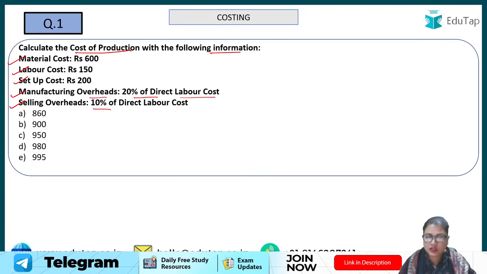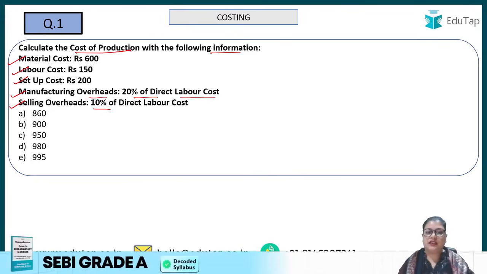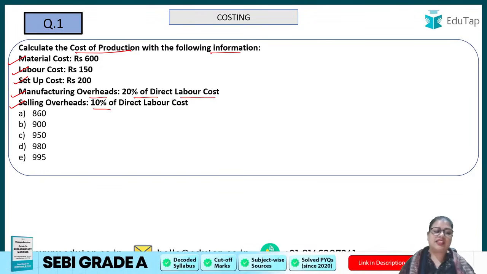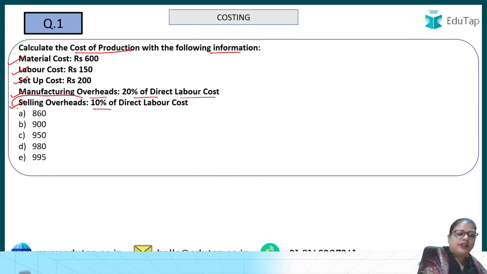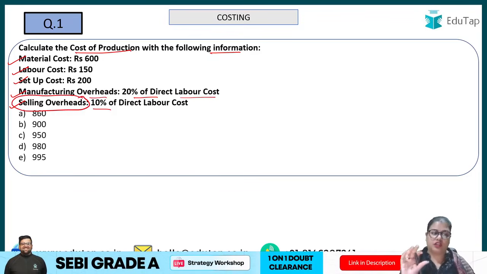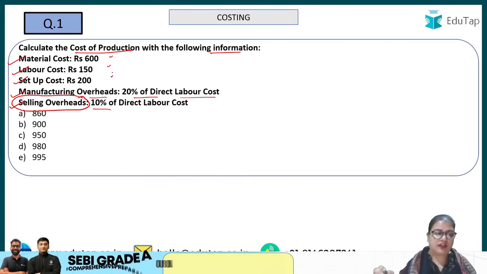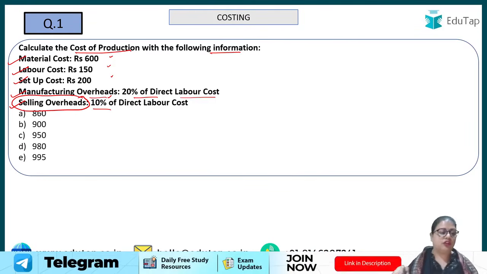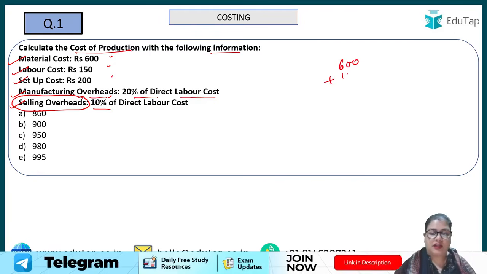Now you just pause this video, try to answer this question and then come back to the solution, right? Now in the cost of production, we know that selling overheads is not a part of cost of production, because here I just want to find out the production cost. So the material cost, labor cost and the setup cost, which are mostly the direct cost, that can be included, and the manufacturing overheads, that is my production overhead, you can say, that is also included. Now just add your direct cost was 600 plus 150 plus 200, that will come out to be how much?